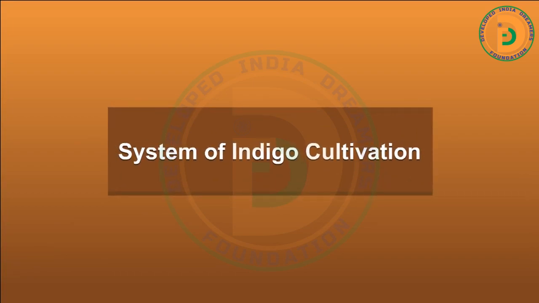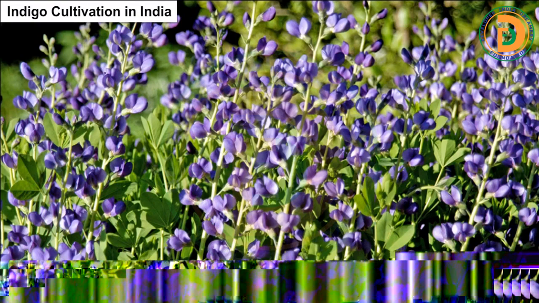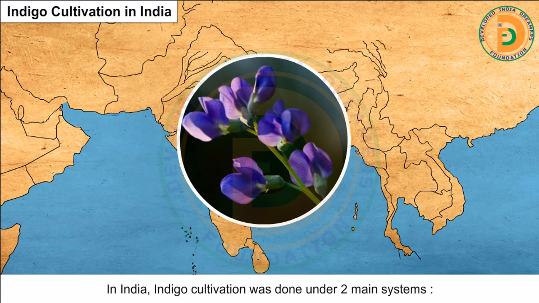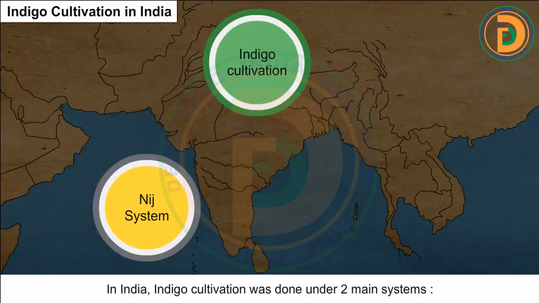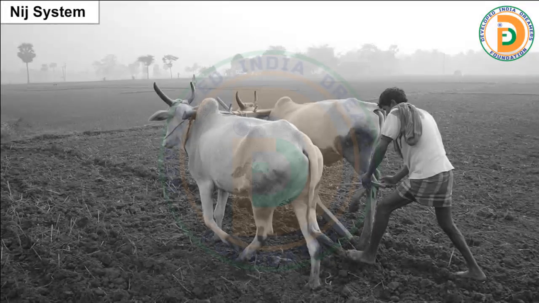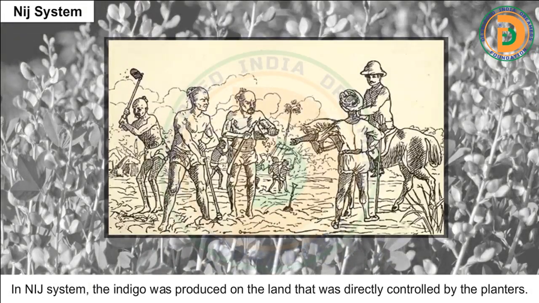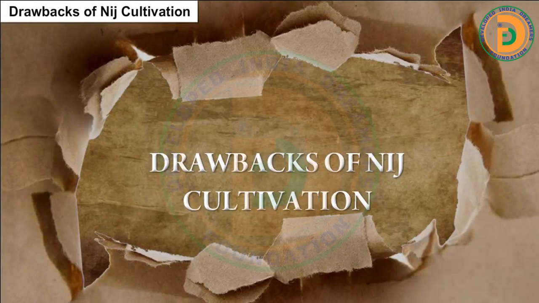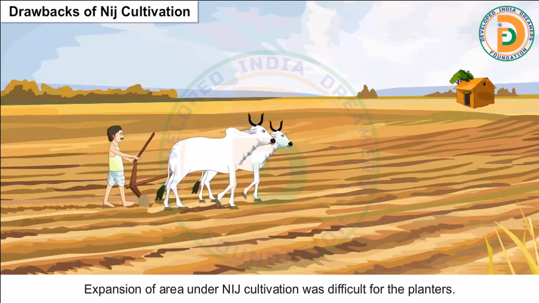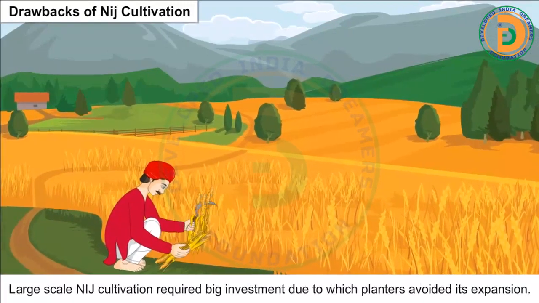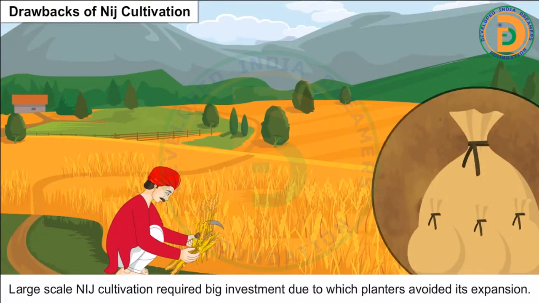System of indigo cultivation. In India, indigo cultivation was done under two main systems: Nij system and Ryoti system. Nij system. In the Nij system, the indigo was produced on the land that was directly controlled by the planters. Drawbacks of Nij cultivation. Expansion of area under Nij cultivation was difficult for the planters. Large-scale Nij cultivation required big investment, due to which planters avoided its expansion.